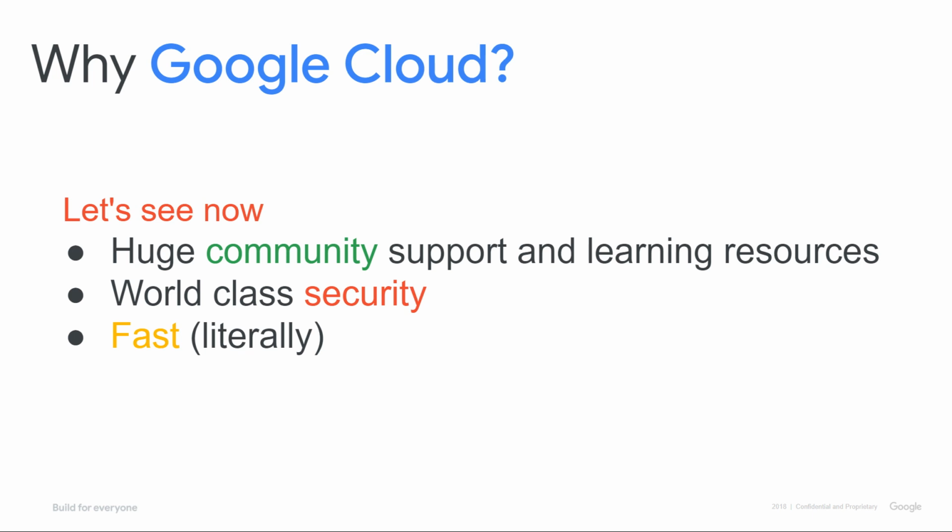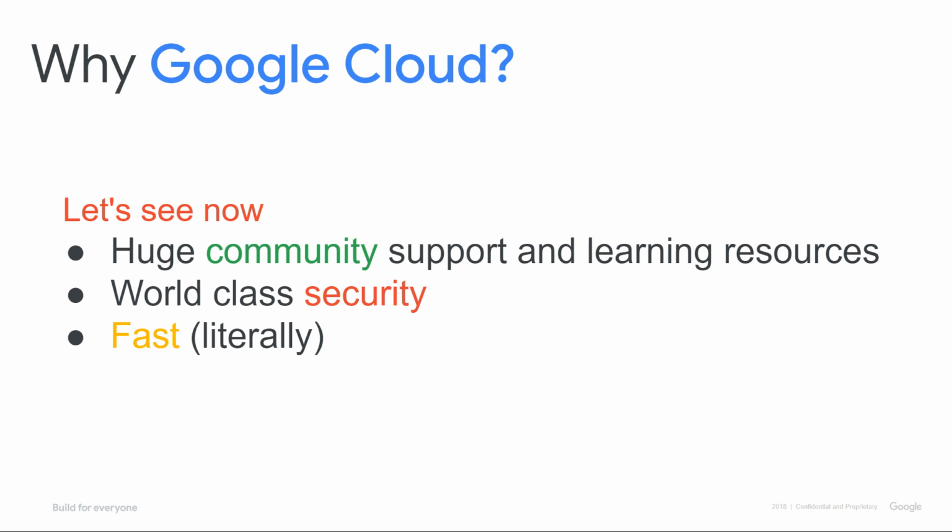Second, we got world-class security, so we cannot doubt the security from Google because it provides really great security functions on services like Gmail and all the services. So we got really world-class security on Google Cloud. Third, it's fast. Literally, it's so fast that you can do gigabytes of processing of data in just a fraction of seconds. I believe the fastest cloud service is Google Cloud.